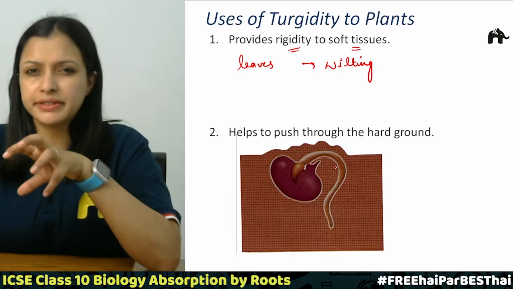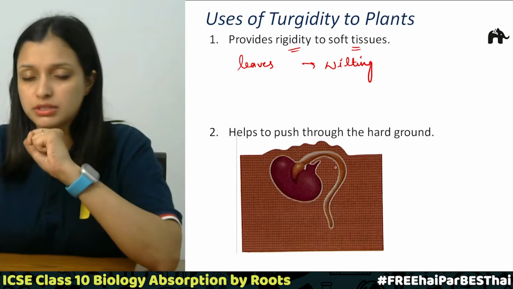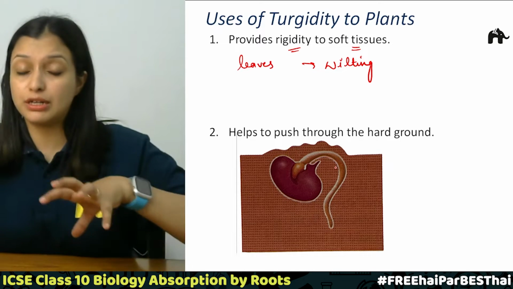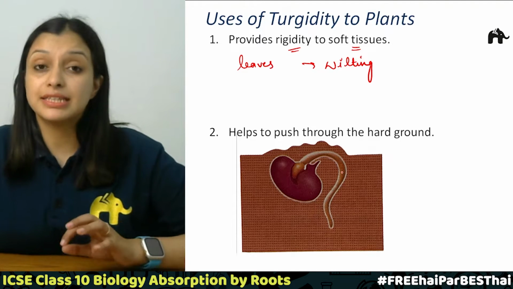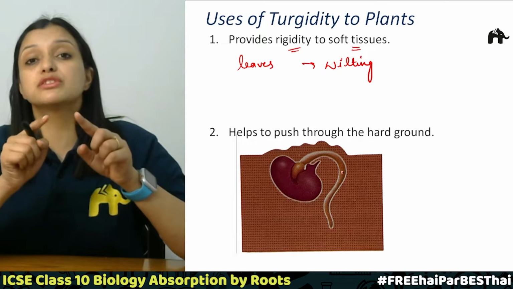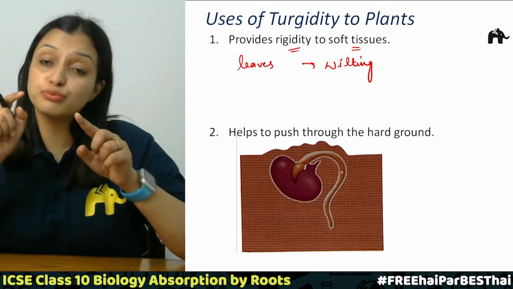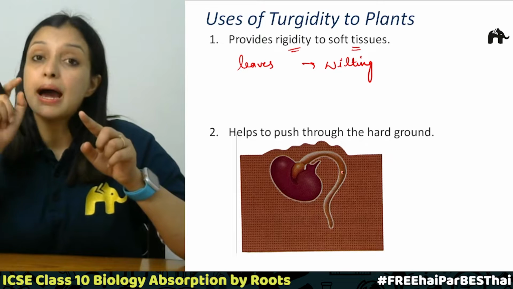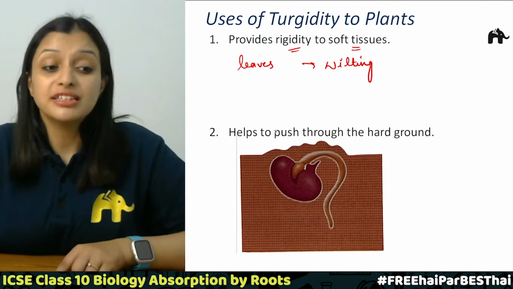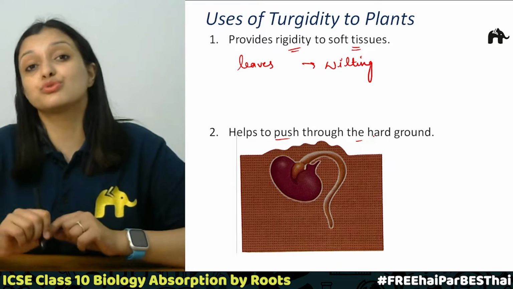And this has been seen if you observe around your houses, sometimes near a concrete floor, or somewhere where there is a lot of plant growth. You will see cracks which have been produced by the seedlings, and now from that concrete space a plant has started coming out, right? So it helps to push through the hard ground.